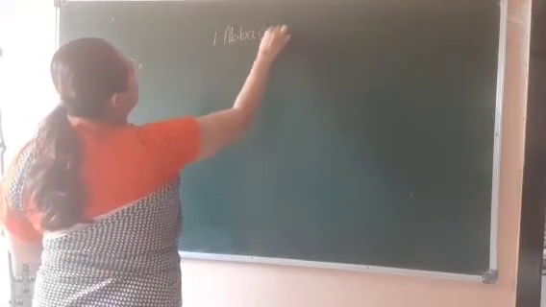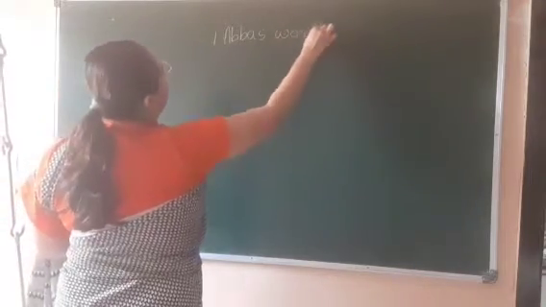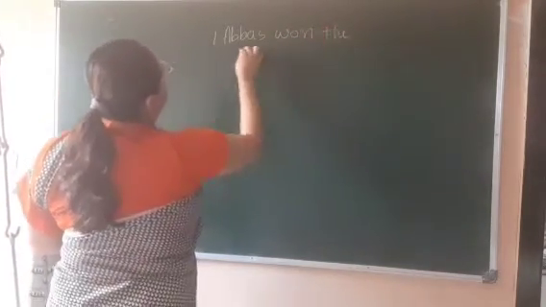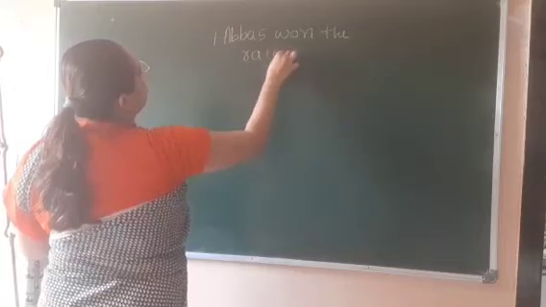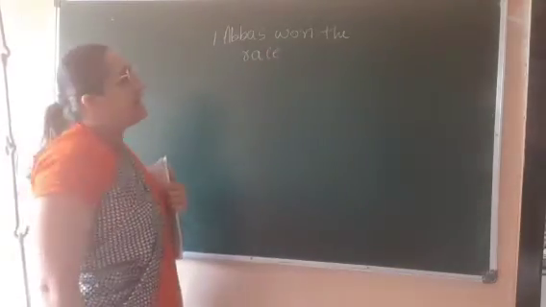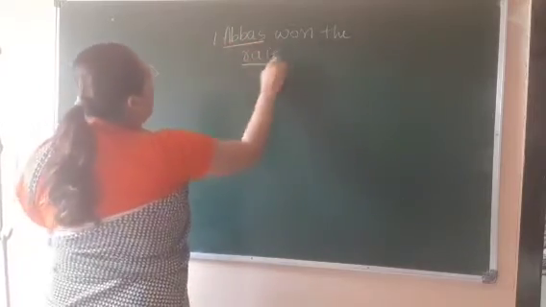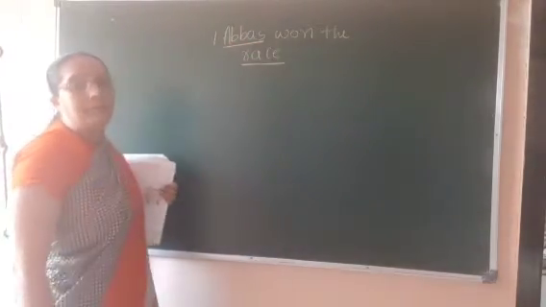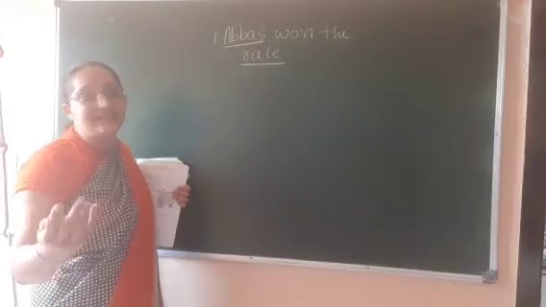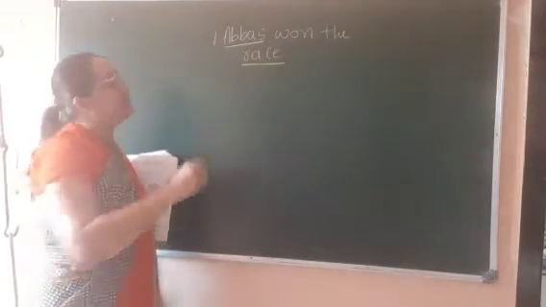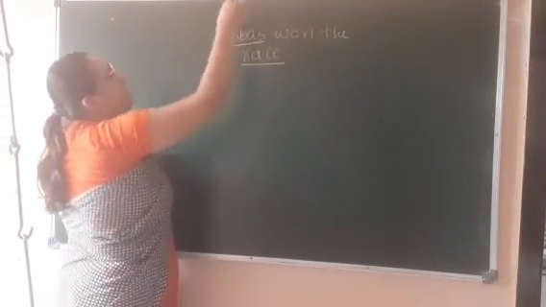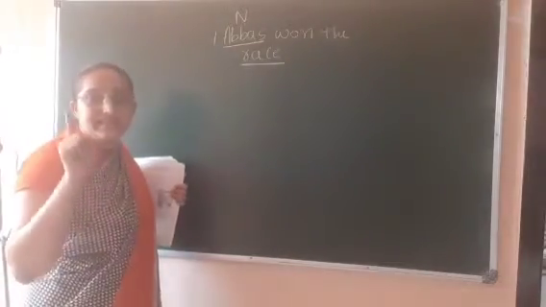Abbas won the race. Tell me. Abbas won the race. They have underlined two things, that is Abbas and race. Now tell me, Abbas, who has done the action? Abbas has done the action. So it will be nominative case as Abbas is a subject.